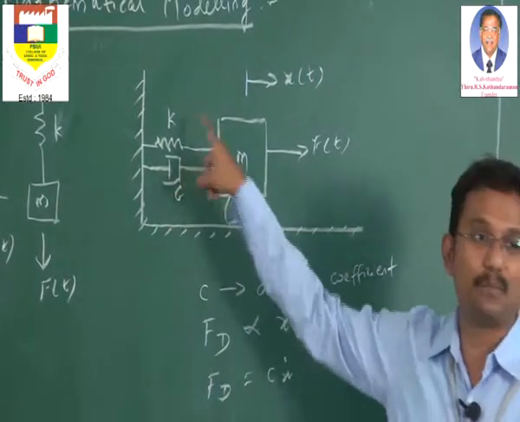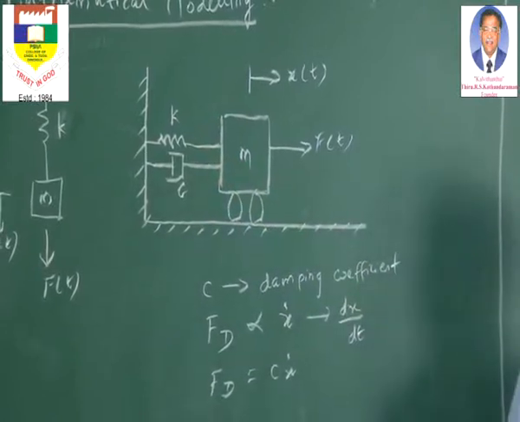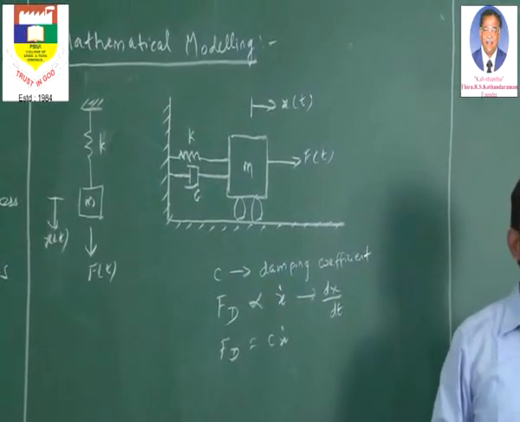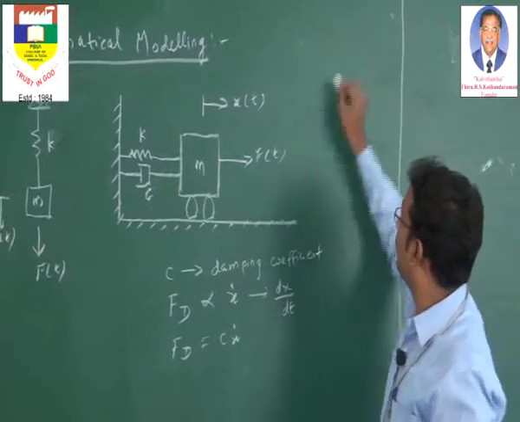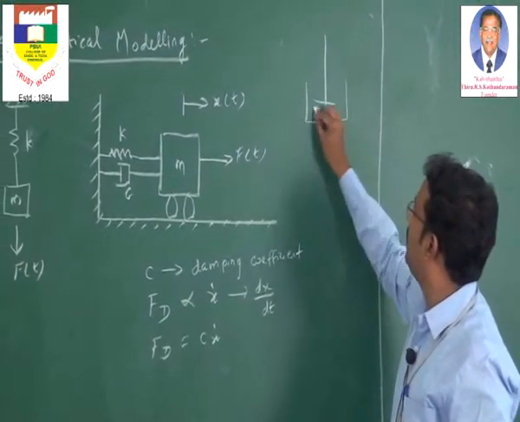Now what is this dashpot? It is something like a damper. Damper in the sense, we can take a common example of the oil shock absorber, what we commonly use in our two-wheelers. You see, in our two-wheeler, for example, that arrangement is something like, there will be a piston and there will be a vessel which is filled with some oil.